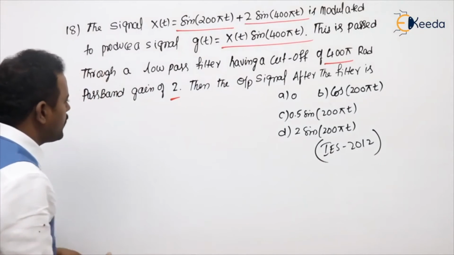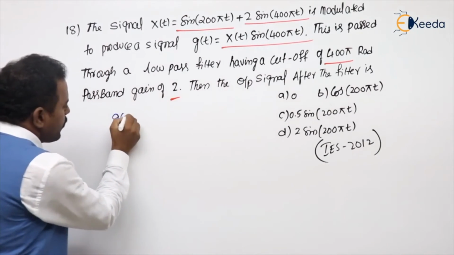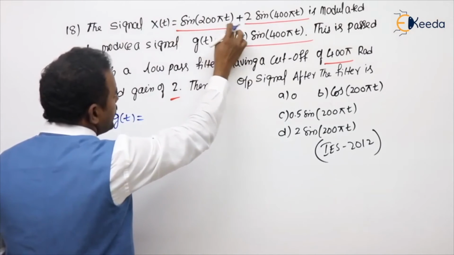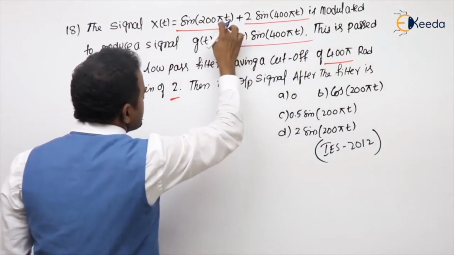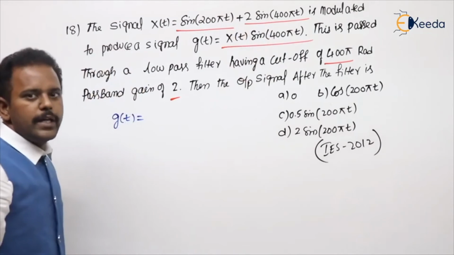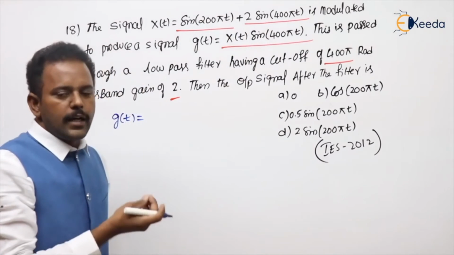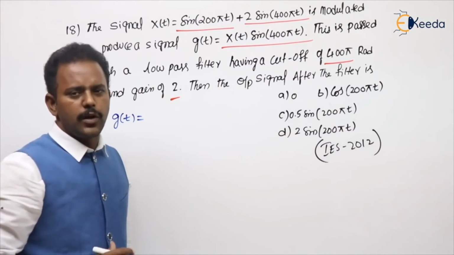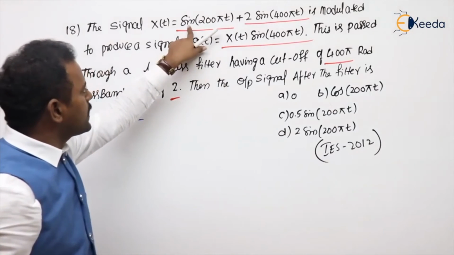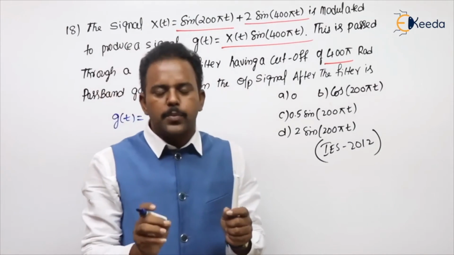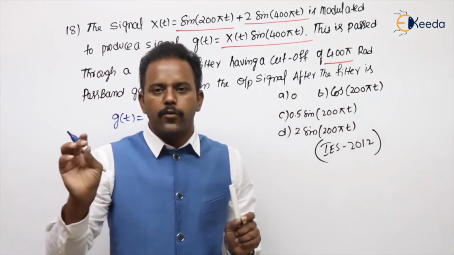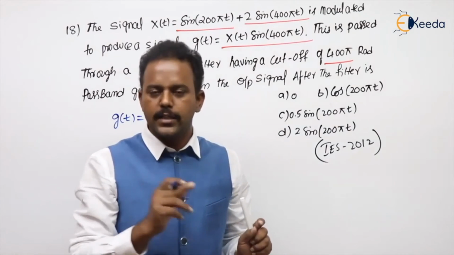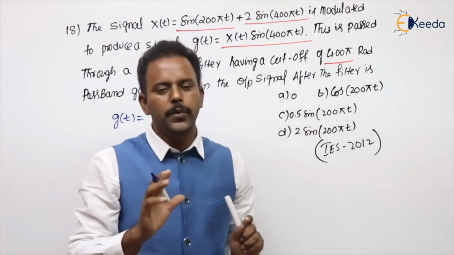Anyhow, can I write directly g of t? What is g of t equal to? This into this: sine 200 pi t into sine 400 pi t. Sine A, sine B formula. 2 is not there, which means cos A minus B minus cos A plus B is the actual formula. Actually, cos A minus B minus cos A plus B is 2 sin A sin B. 2 is not there, so 1 by 2.